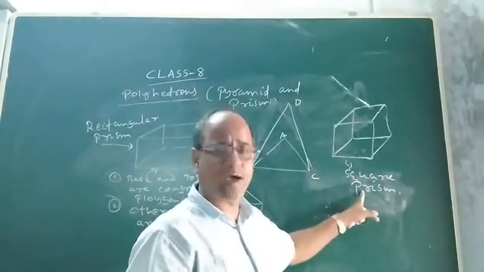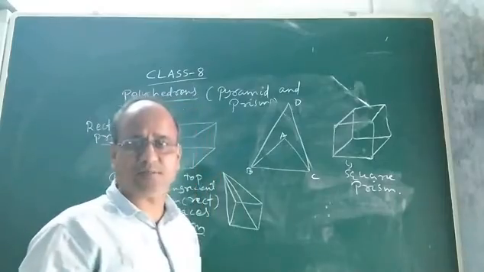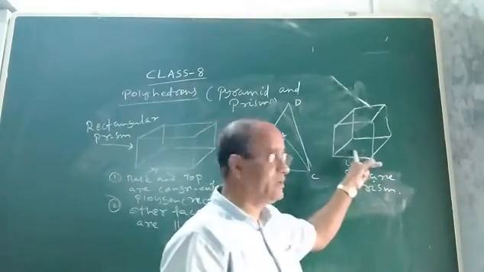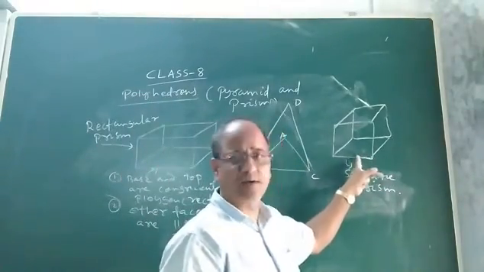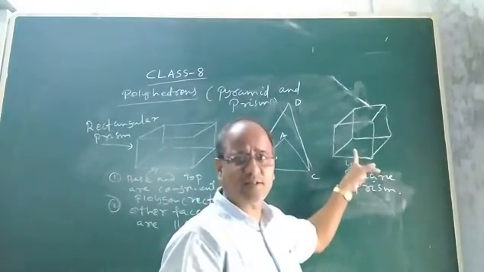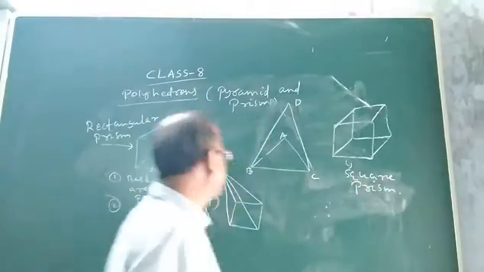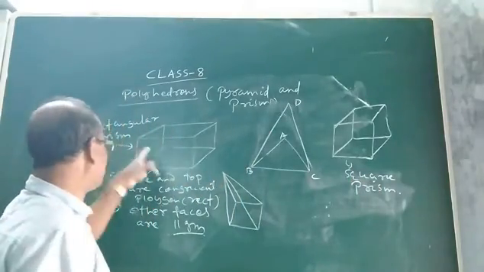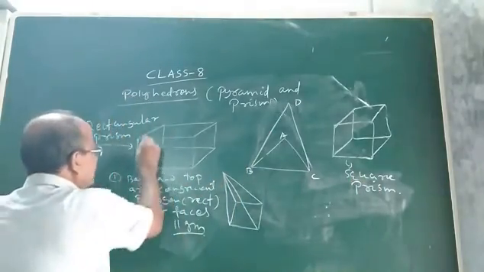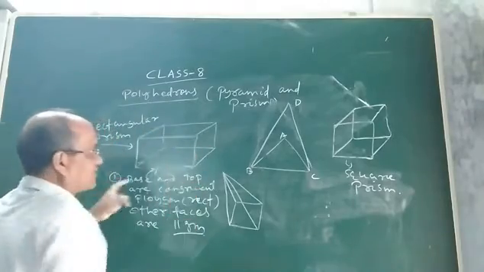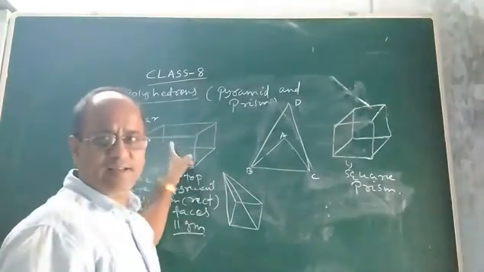But why is the name square prism here, and rectangular prism here? The reason is what the prism stands on. If I ask you what is the base of this cube, the base is a square and hence it is a square prism. The base of the cuboid is a rectangle. This is the base on which the cuboid stands. So as the base is a rectangle, it is a rectangular prism.